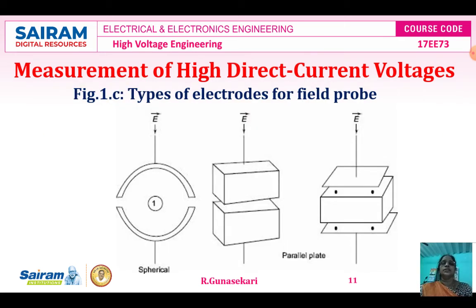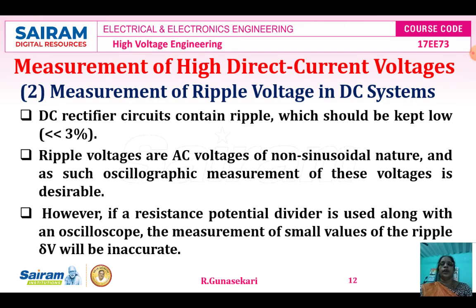Figure 1c represents the types of electrodes for the electric field capacitor probe, spherical type and then plate type. Two designs are there. This is just the type of electrodes for electric field probe. Okay. Then measurement of ripple voltage in DC system. This is the subtopic of measurement of high direct current voltages.